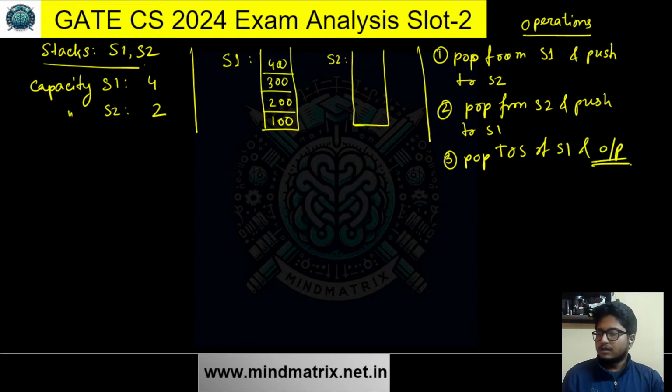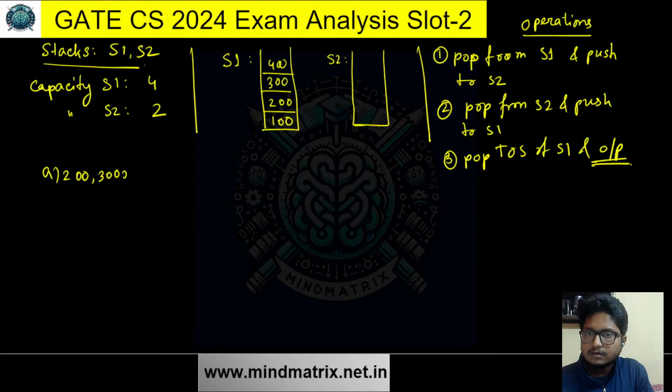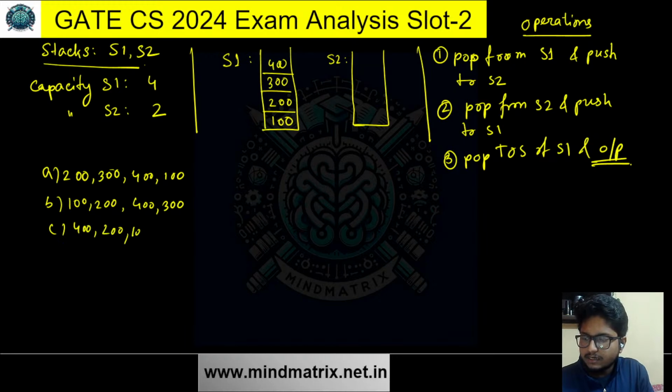Then the question says there are four options: 200, 300, 400, 100; 100, 200, 400, 300; 400, 200, 100, 300; and the last is 300, 200, 400, and 100.